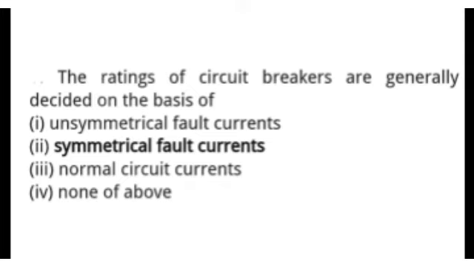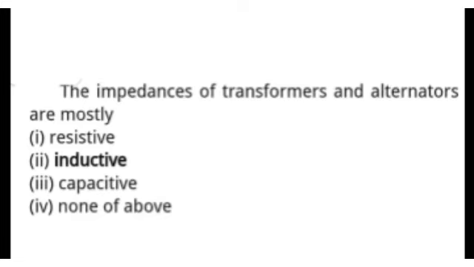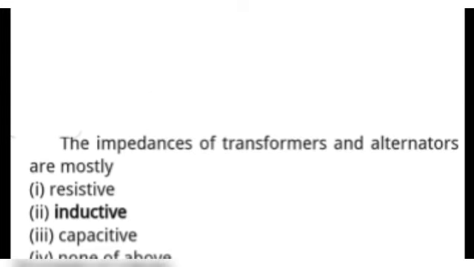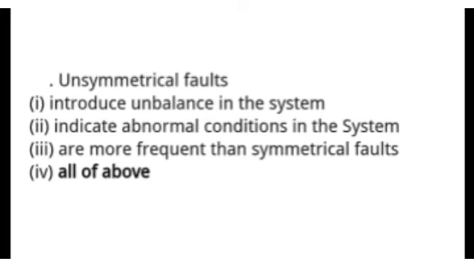So next question is, the impedance of transformers and alternators are mostly. This is a repeated question. So next question is unsymmetrical fault, and options are introduce unbalance in power system, indicate abnormal condition in power system, are more frequent than symmetrical fault, and all of the above.